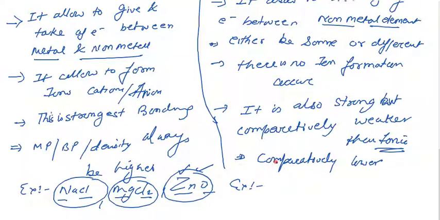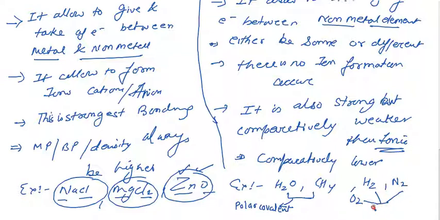If we consider covalent bonding, there are multiple other examples, like water, methane gas, hydrogen molecule, nitrogen molecule, and O2. These are all examples of covalent bonds. If it occurs between different non-metal elements, that is the formation of a polar covalent bond. If the elements are the same, they form a non-polar covalent bond.